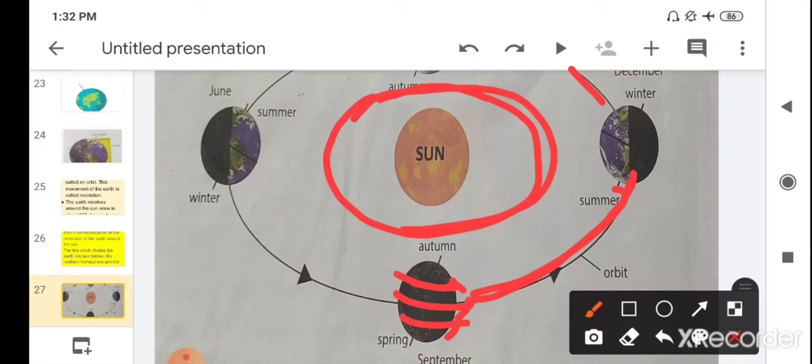So the earth has two types of movement, one is rotation and the other one is revolution.